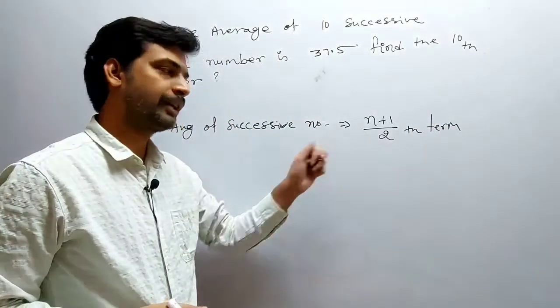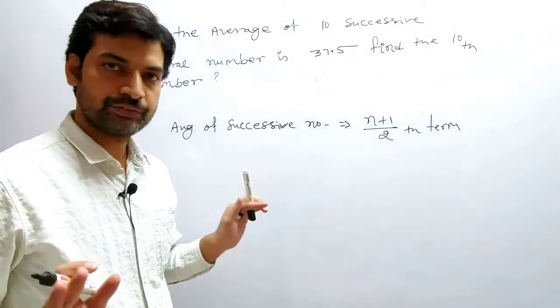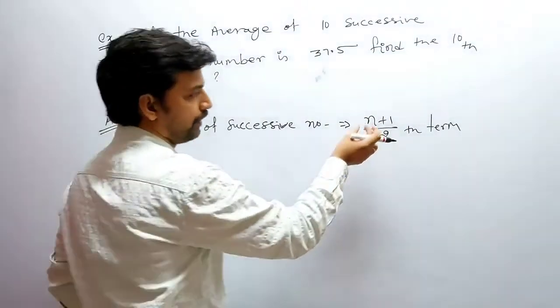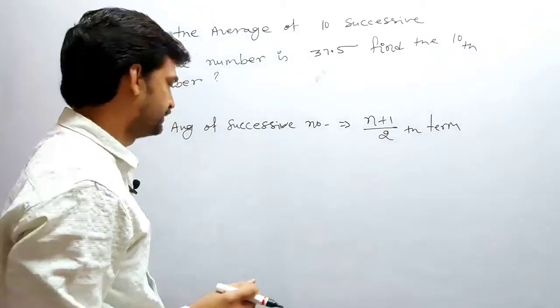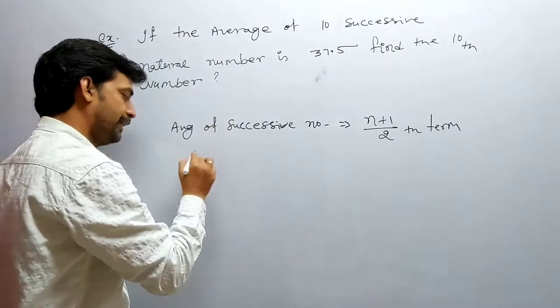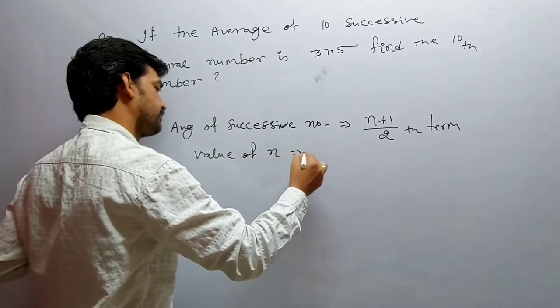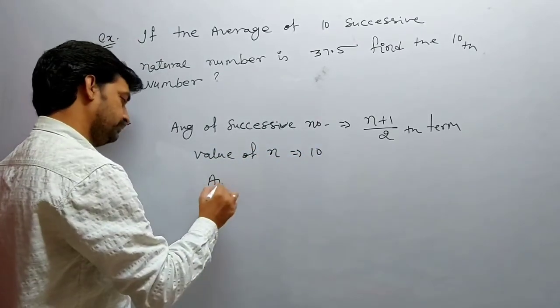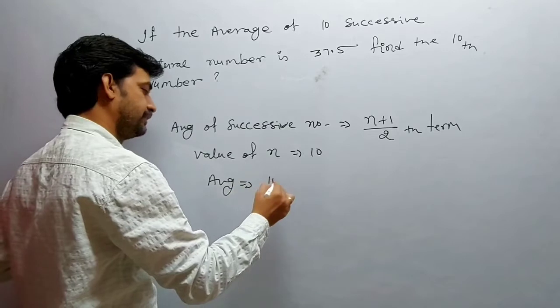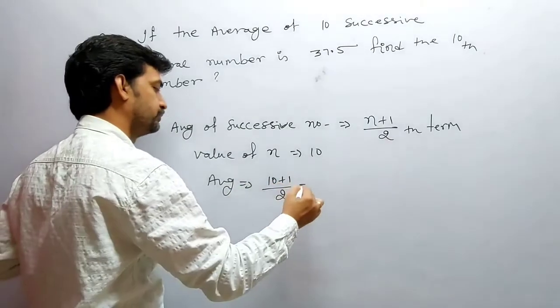This term's value is your average, always. n is how many numbers we are counting. According to this question, the value of n is 10. So the average is the (10 plus 1) by 2